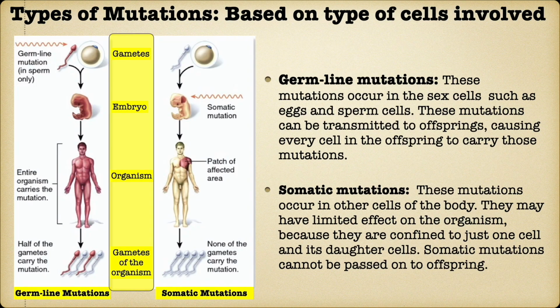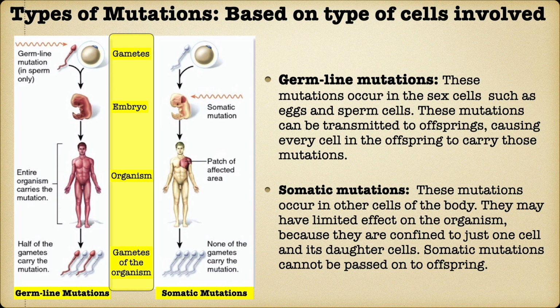Types of mutation based on cells involved. Let's come back to our topic, mutations. Based on the types of cells involved, there are 2 types of mutations, germline mutations and somatic mutations. Germline mutations occur in the germ cells or sex cells. These mutations may be transmitted to offsprings in which every cell in the offspring will have these mutations.